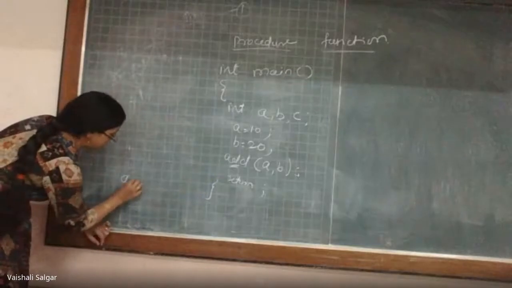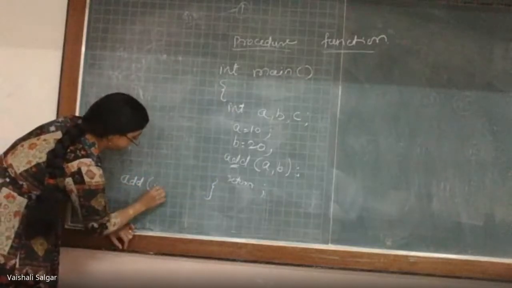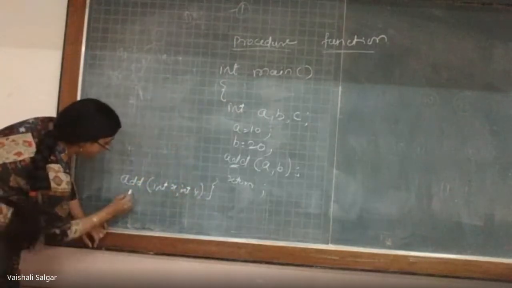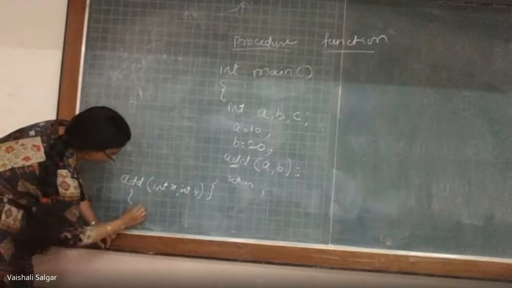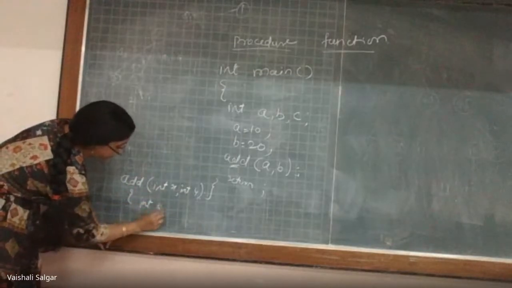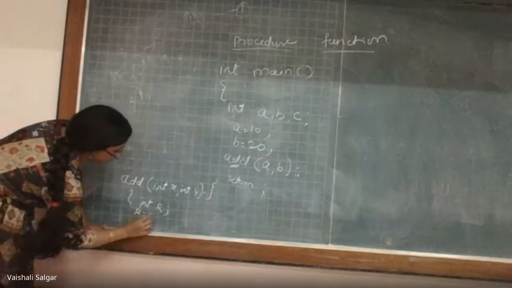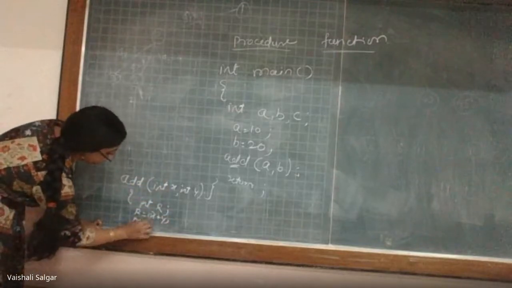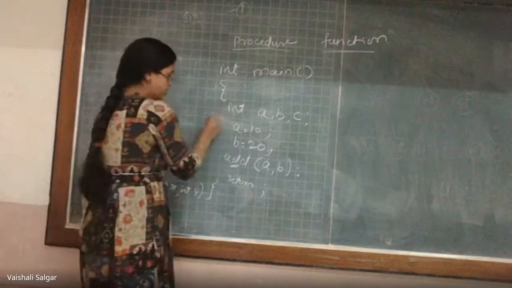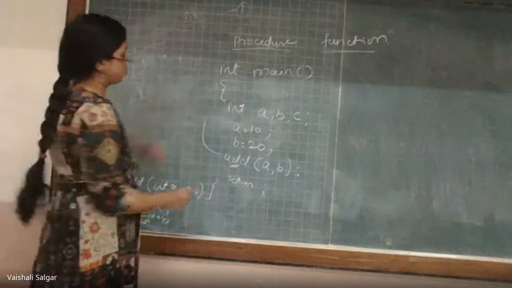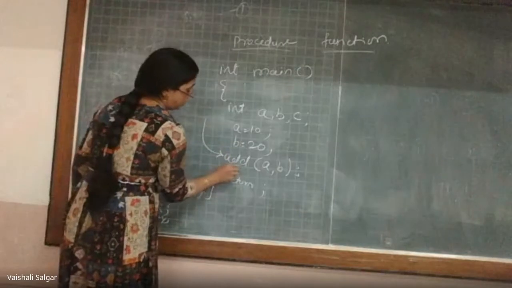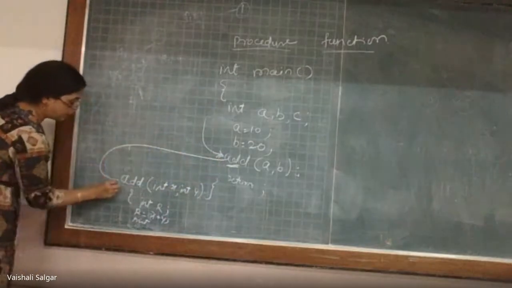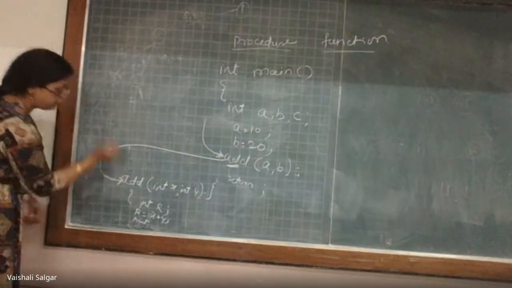So I am going to have add with int x, int y in brackets, and in the function body of add I am having int r, which indicates a result. r is equal to x plus y, and I am printing the result. When this function is going to be called, whenever my compiler is going to execute this code, when this particular add line is going to be executed, the control will be transmitted to that particular function definition.